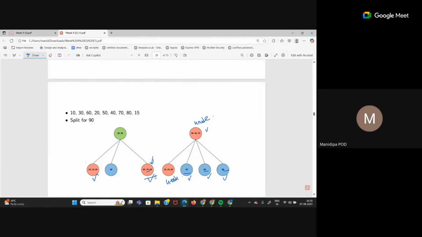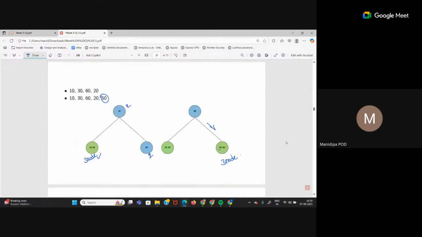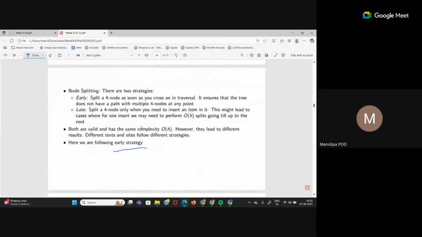This is a 4 node, but am I trying to enter anything else here till now? No. So I have a scope of splitting it before something else wants to enter this node. See, what is the definition of early and late split? Early split means you split a 4 node as soon as you cross it on traversal, so that you ensure the tree does not have a path with multiple 4 nodes. Late split is when you split a node when you need to insert an item in it. So in late split, you will split only when you need to insert one more item in the node and the node is full.